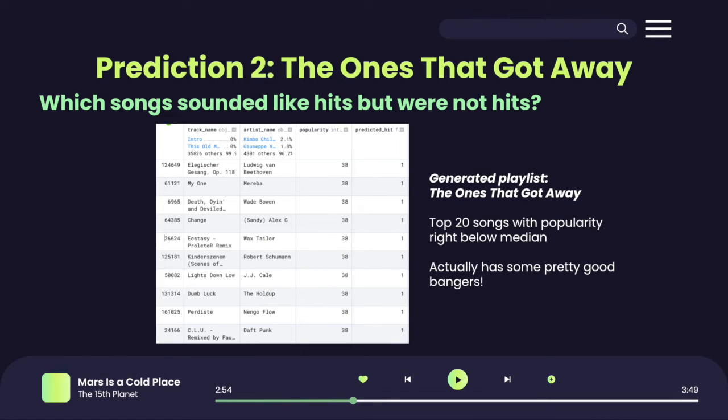So we generated another playlist, again using the top 20 songs below the median popularity to avoid outliers. This playlist actually has some pretty good songs that we've never heard before.